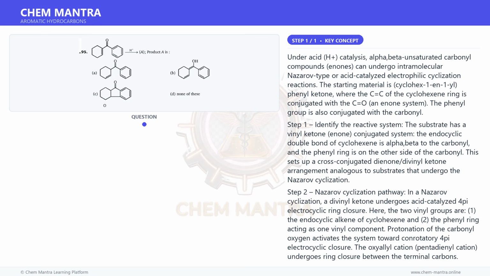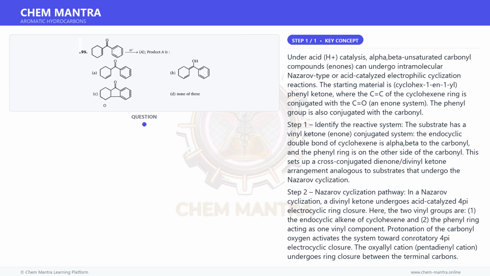The starting material is cyclohex-1-en-1-yl phenyl ketone, where the C=C of the cyclohexene ring is conjugated with the C=O, an enone system. The phenyl group is also conjugated with the carbonyl.